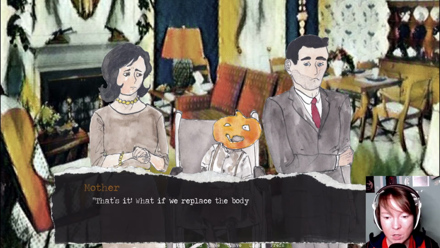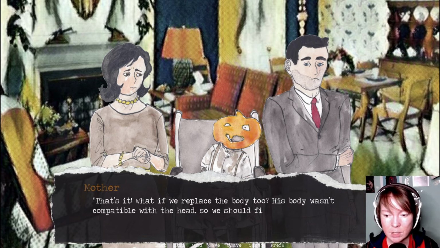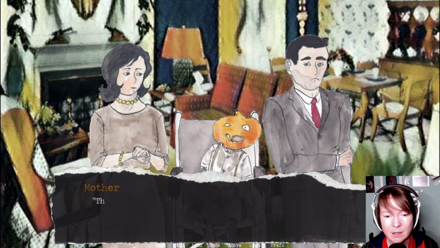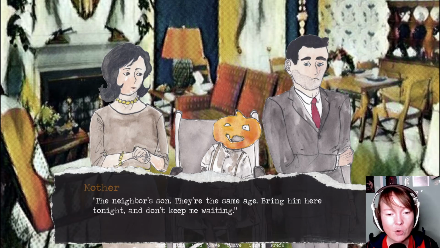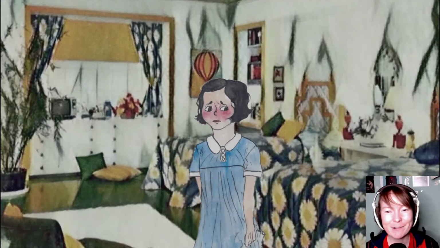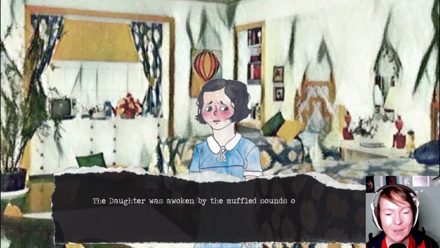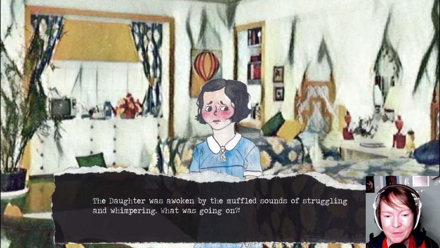"That's it. What if we replace the body too? His body wasn't compatible with the head, so we should find a new body, that is. The neighbor's son. They're the same age. Bring him here tonight and don't keep me waiting." "What? Are you out of your mind?" "Obviously, but..."